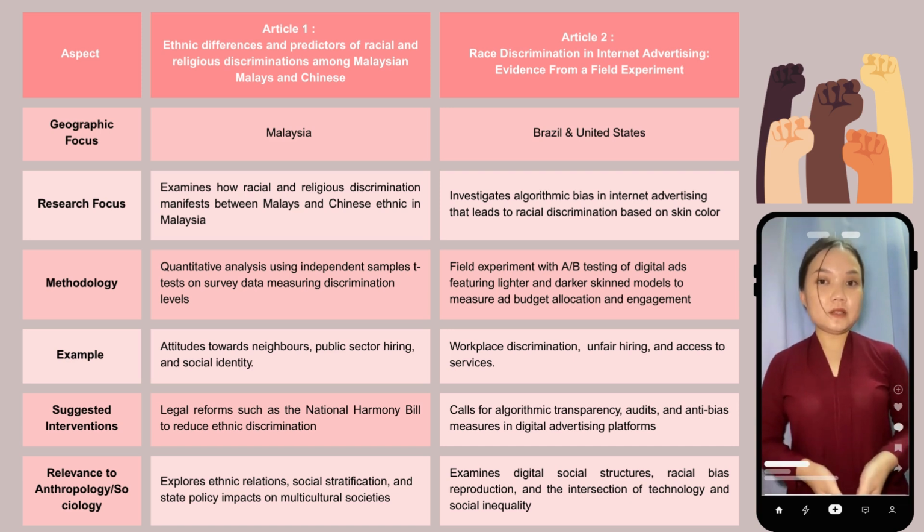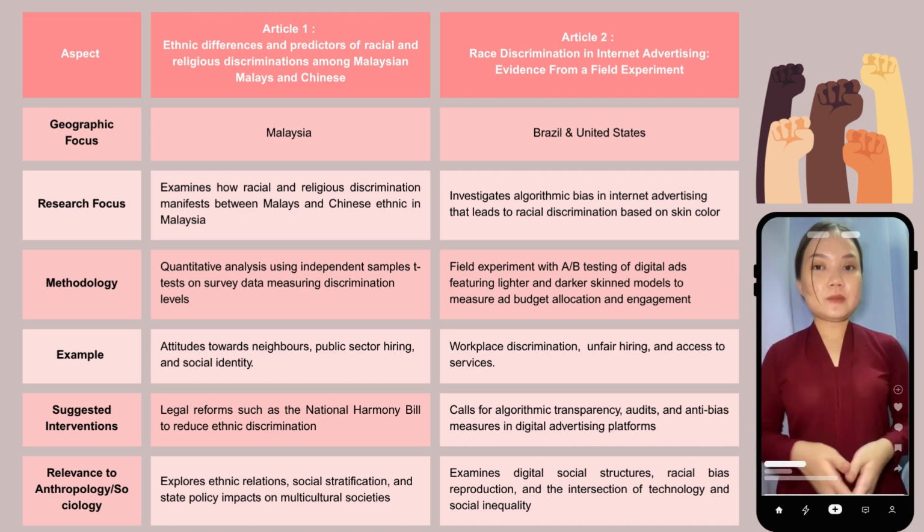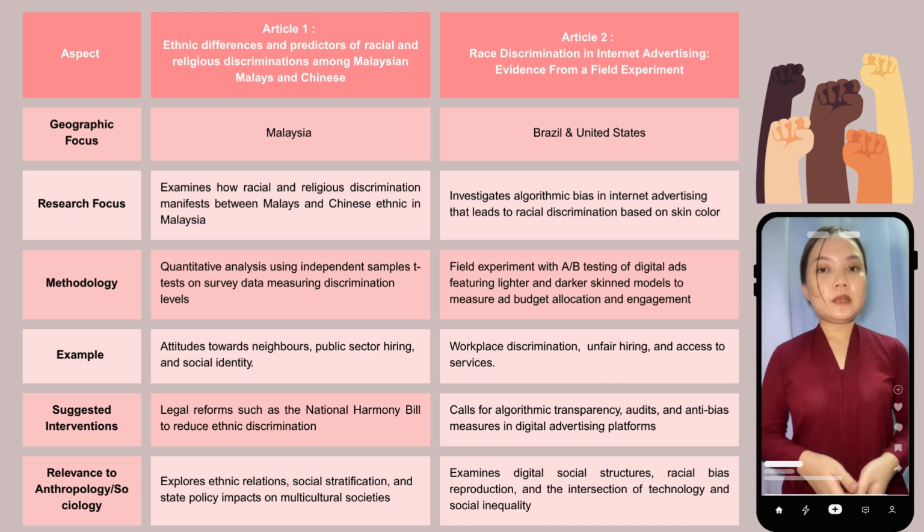Third aspect is methodology. The methodology used in Article 1 is quantitative analysis using independent sample tests based on survey data that measure discrimination levels. Article 2, on the other hand, uses a field experiment with A/B testing of digital ads. It compares ads with lighter and darker skin models to measure budget and user engagement. Fourth aspect is examples. Examples in Article 1 include attitudes towards neighbors, public sector hiring, and social identity. In Article 2, examples include workplace discrimination, unfair hiring, and access to services.